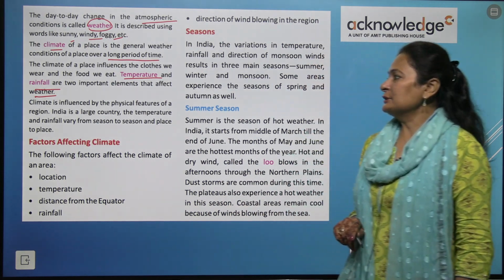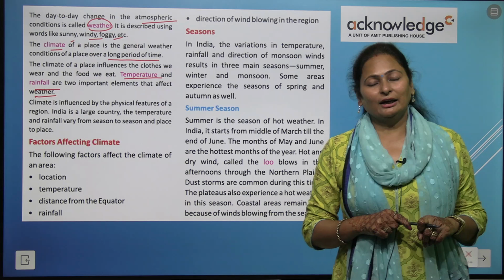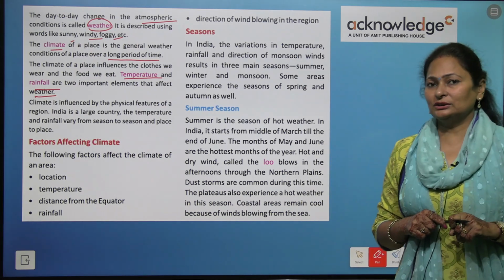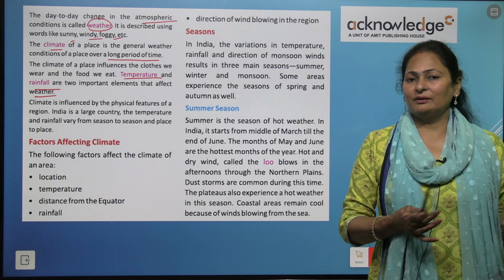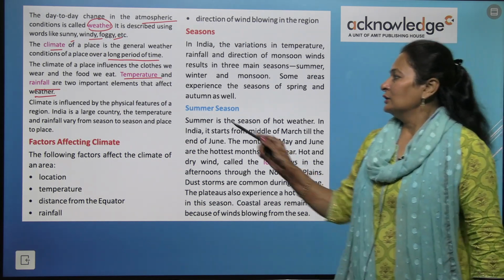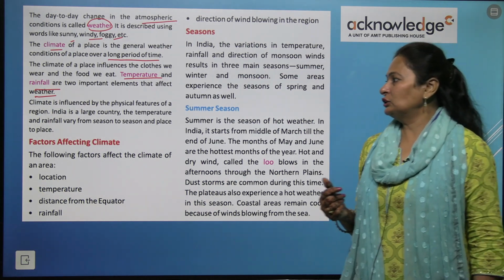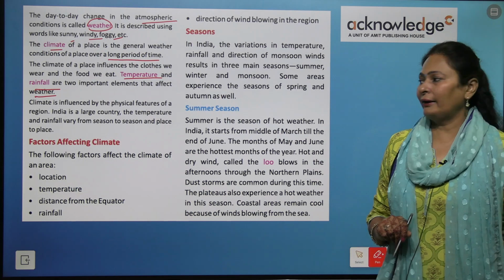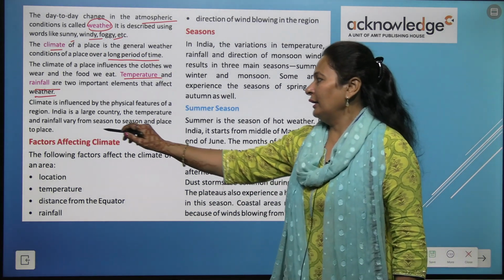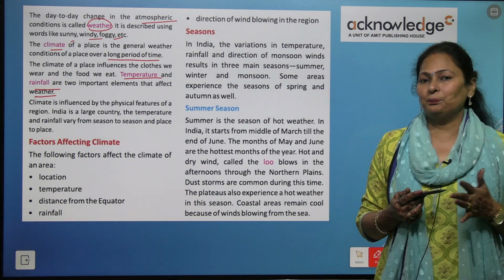Climate is influenced by the physical features of the region. We have learned about the six physical features of India in our previous chapters, right? So climate is influenced by the physical features. India is a large country. The temperature and rainfall vary from season to season and place to place.